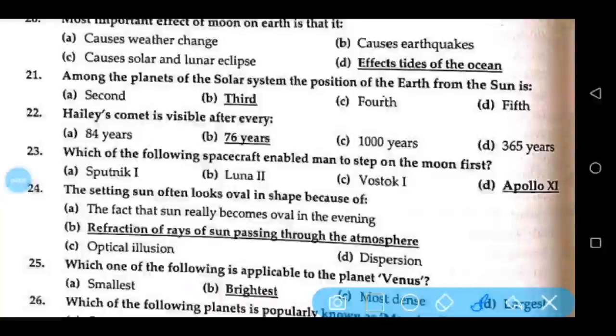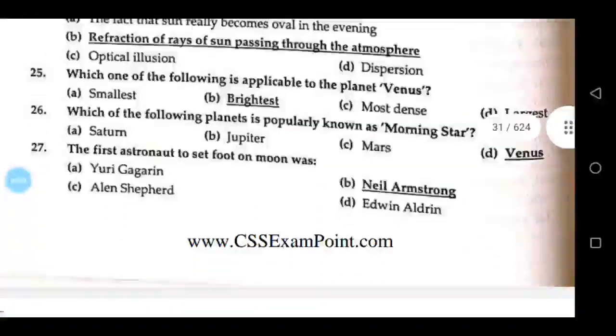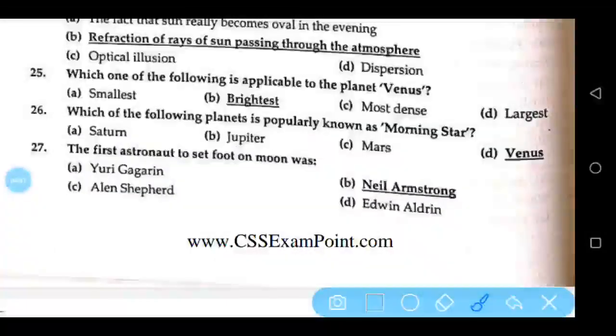Which of the following spacecraft enabled man to step on the moon first? Apollo XI. The setting sun often looks oval in shape because of refraction of rays of sun passing through the atmosphere. Which one of the following is applicable to the planet Venus? Brightest. Which of the following planets is popularly known as morning star? Venus. The first astronaut to set foot on moon was Neil Armstrong.